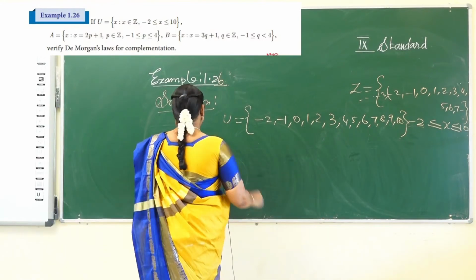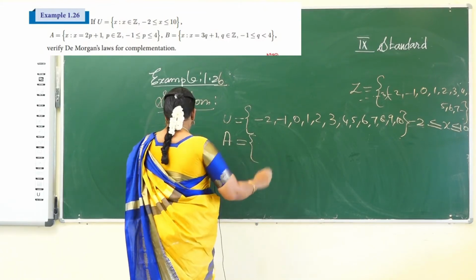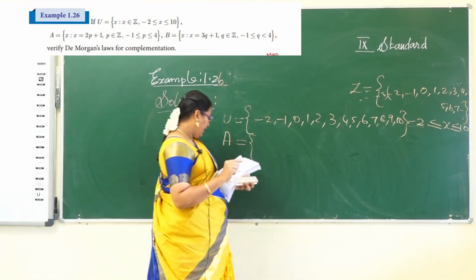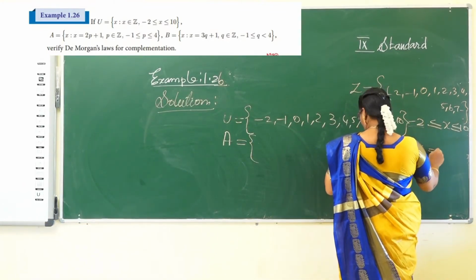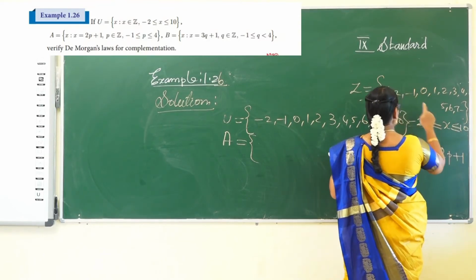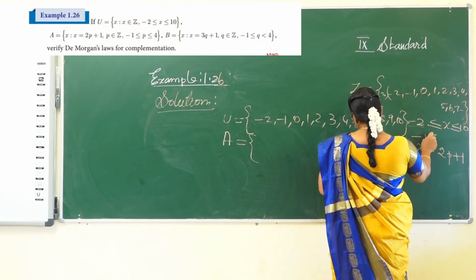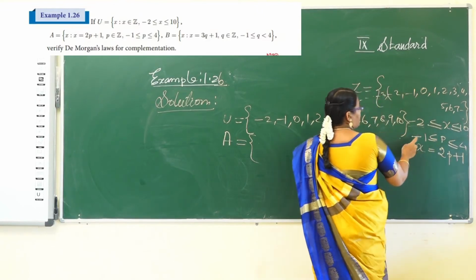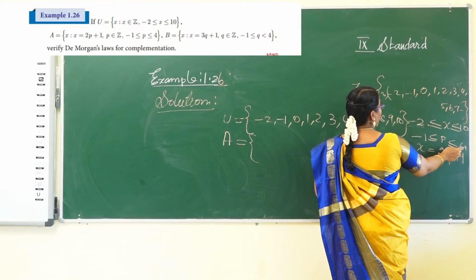Okay, and set A has set of all the elements X such that X is equal to 2P plus 1 and P belongs to integers, then the interval is minus 1 less than P less than or equal to 4. Okay. So start from minus 1 less than or equal to P less than or equal to 4.